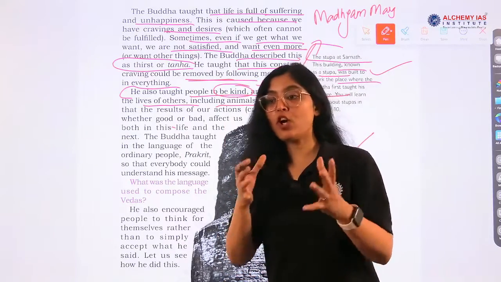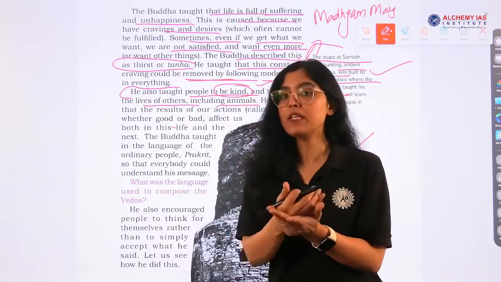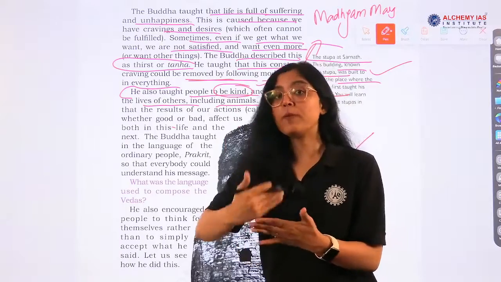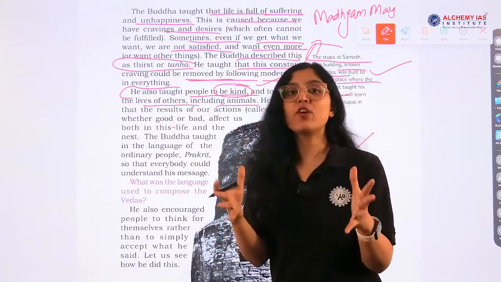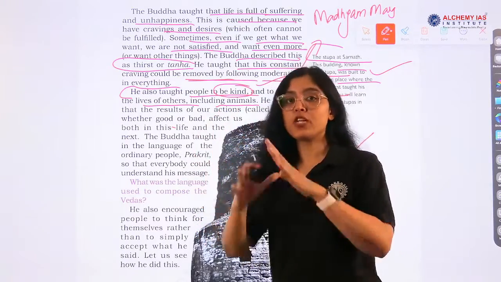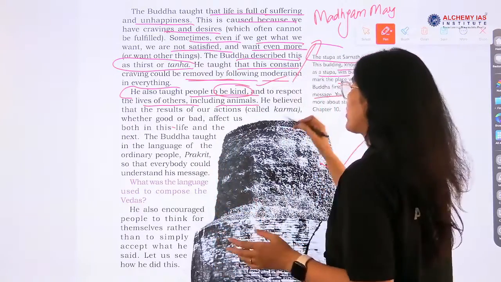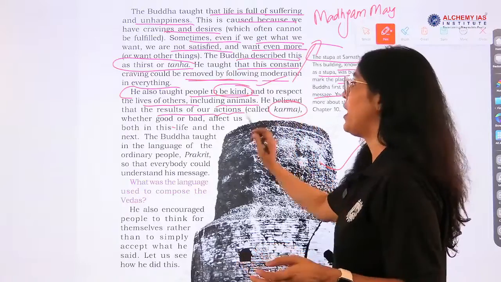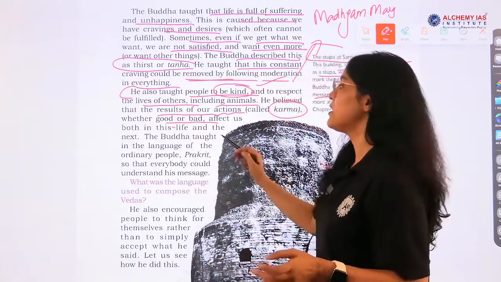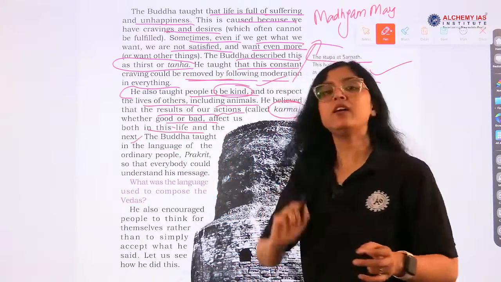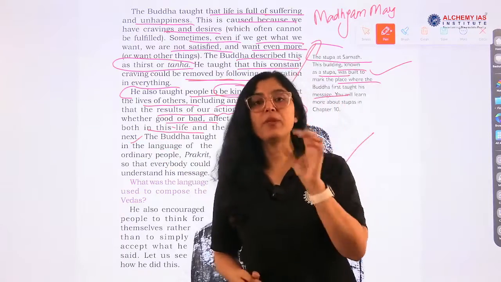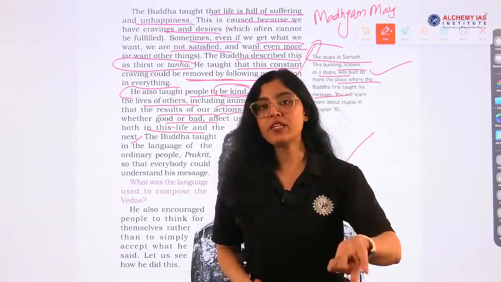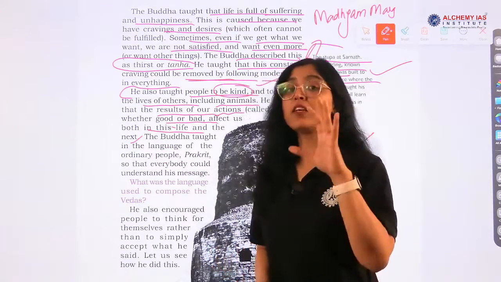Non-violence is not only associated with human beings, but should be practiced toward all living creatures on this earth. He believed that the results of our actions, which is called karma, whether good or bad, affect us both in this life and the next. Understand this very clearly.